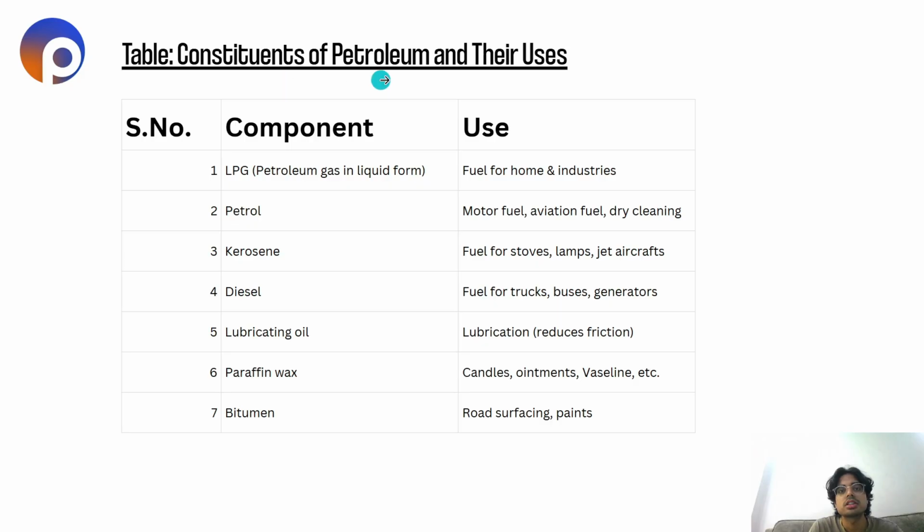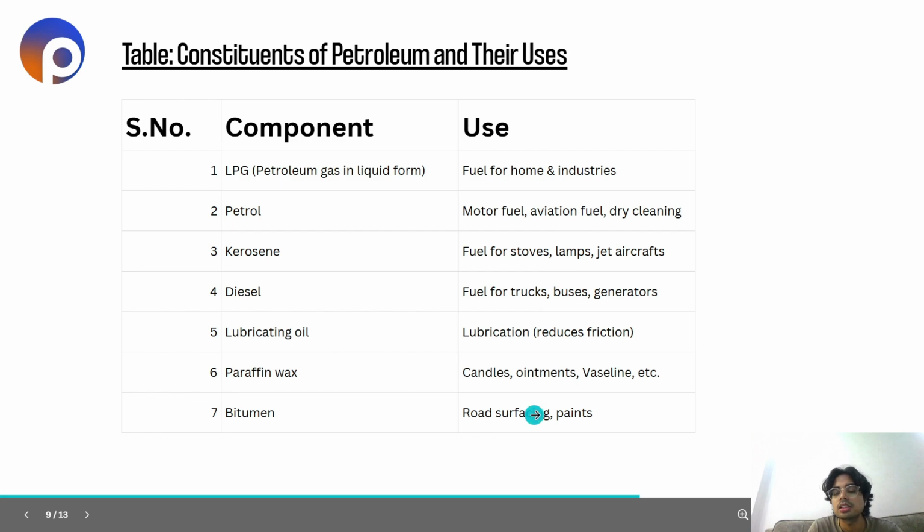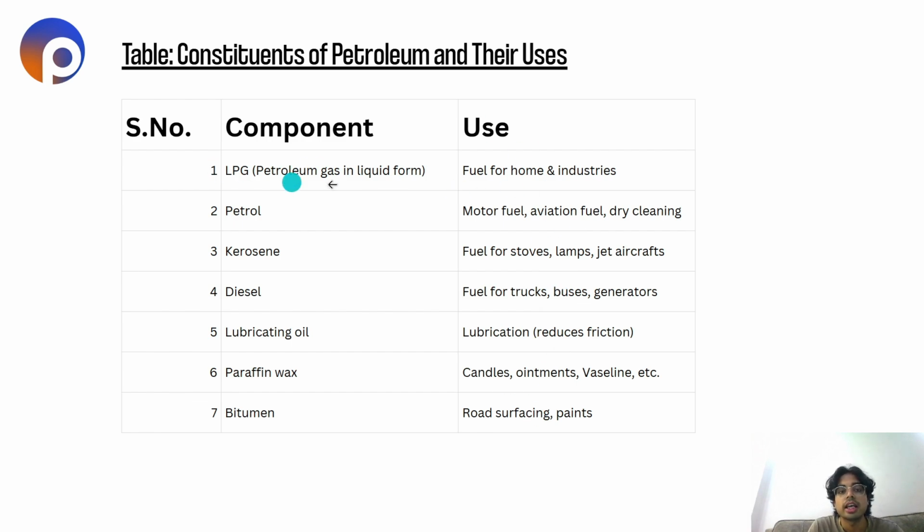Now, constituents of petroleum and their uses. Let's see what are the products we get from petroleum, and these are the components we get from petroleum, and these are the uses of it. LPG, liquid petroleum gas. So this is used as a fuel for home and industries. The gas cylinder which we use in our homes is also LPG.